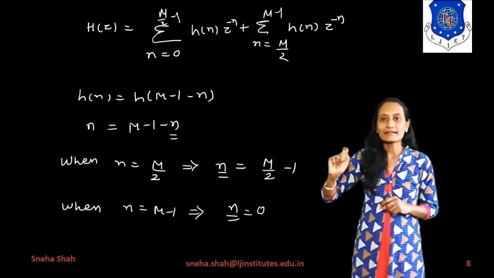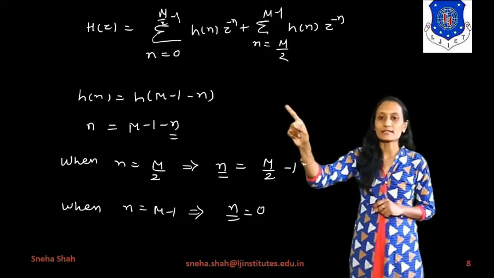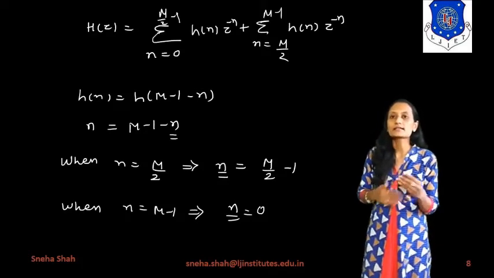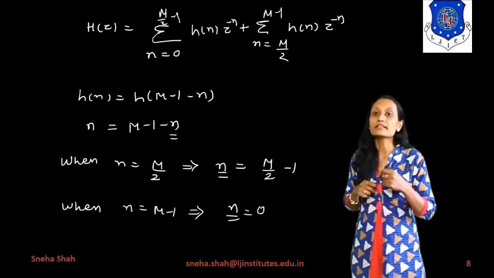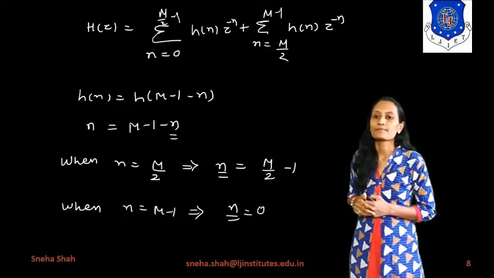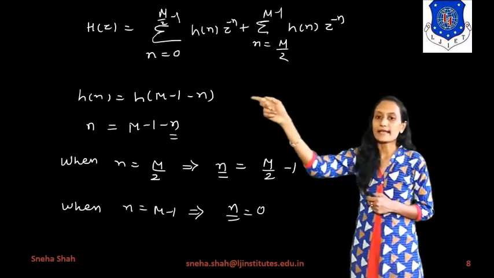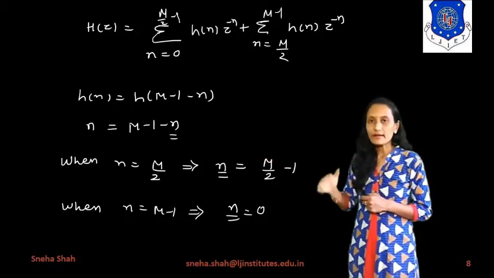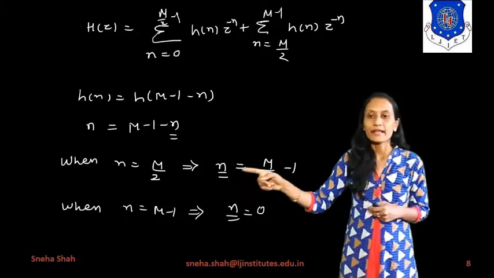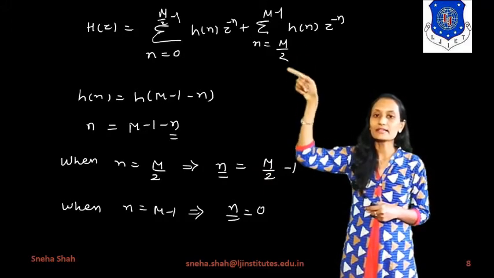Now we will apply the condition for linear phase, meaning h of n equals h of M minus 1 minus n. Suppose we are changing the range, so what will the new n be? The new n will be considered as n double dash. So if I take n equals M minus 1 minus n double dash, the range will change for the new n. If I take the value n equals M by 2, what will be the new range?